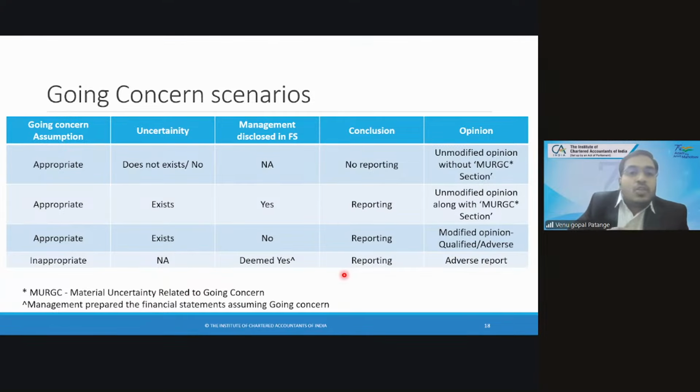So the fourth case is the going concern assumption being inappropriate. Here there is no uncertainty. The auditor is sure that the company is in deep trouble, the company may not be able to sustain, and the company's going concern assumption is inappropriate. In that scenario, assuming management still prepares the financial statements on a going concern basis, the auditor has to give an adverse report. So on these four scenarios, if anyone has doubt or needs more explanation, let me know.